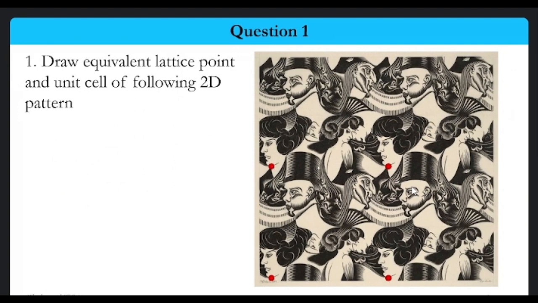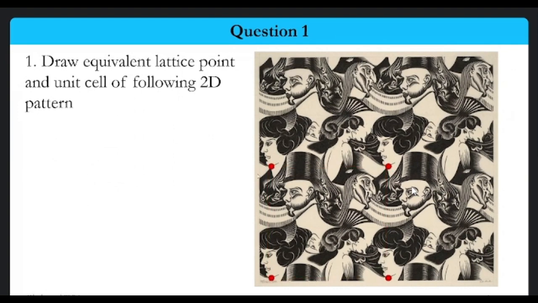One thing is that once we have selected the lattice point, this particular chain, we cannot select the head in the next figure. We should always go with the same feature. Make something fixed. If you are selecting the head, you should select the head in all the figures. Now these are the things which we are having.